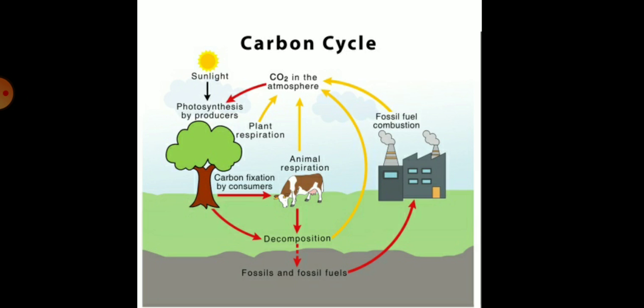So, children, the endoskeleton and exoskeletons of various animals are also formed from carbonate salts, and then carbon is incorporated into life forms through the basic process of photosynthesis, which is performed in the presence of sunlight by all the life forms that contain chlorophyll. We know green plants have the chlorophyll pigment, so this process converts the carbon dioxide from the atmosphere or dissolved in water into glucose molecules.